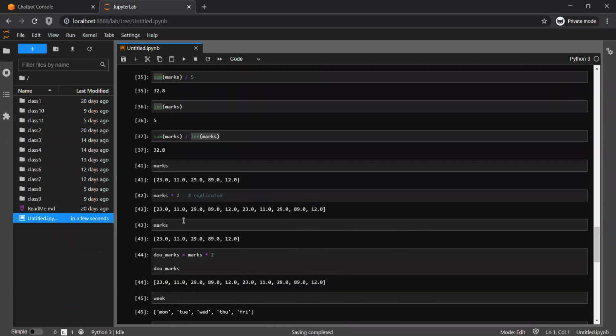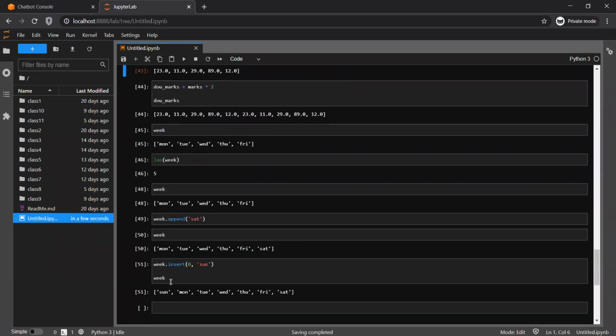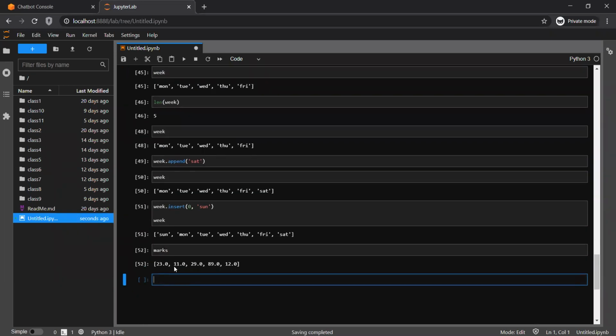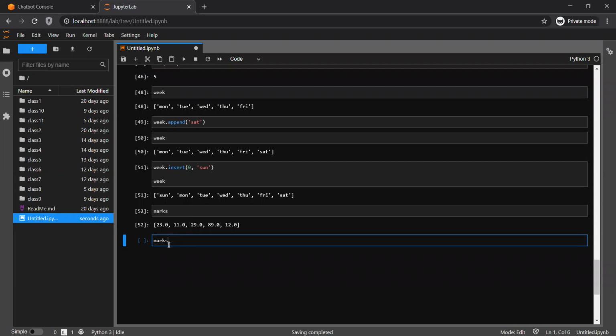Let's quickly check for the marks as well. So suppose this is the marks. I wanted to insert 99 at the third index for easy identification. So at the third index means the fourth element.